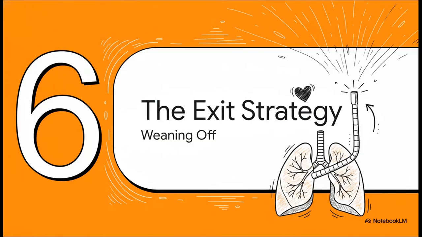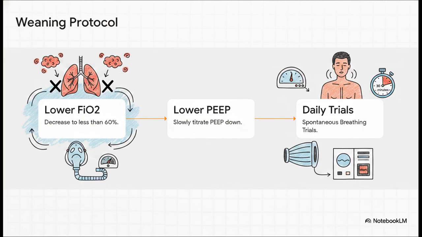All right, the final stretch. Section 6, the exit strategy. We've stabilized the lungs. Now we face the highly delicate phase of safely weaning the patient off the machine. So how do we get the tube out safely?